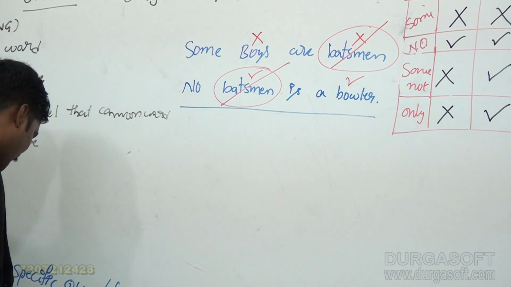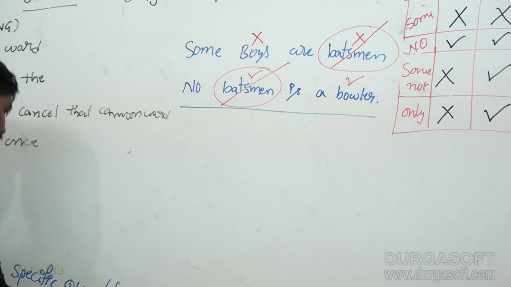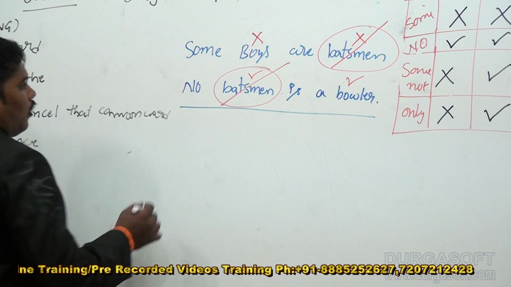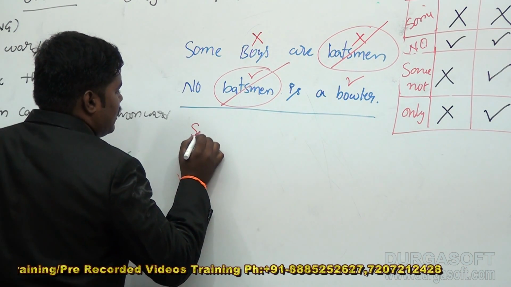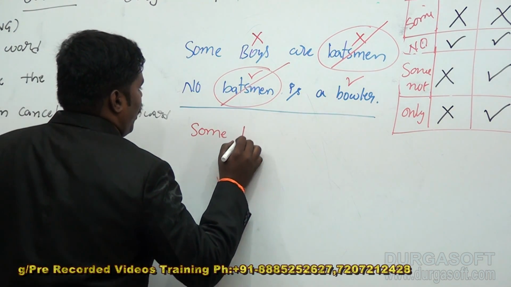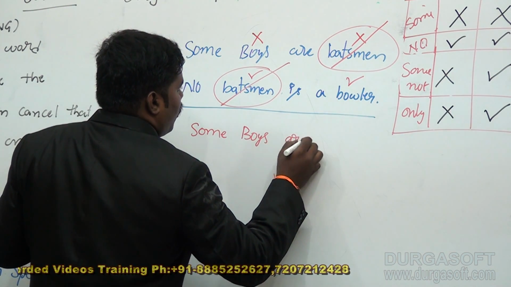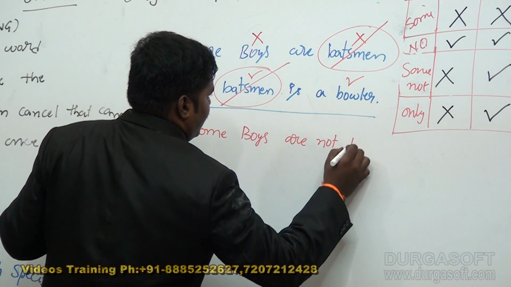So your answer in this case is: some boys are not bowlers.